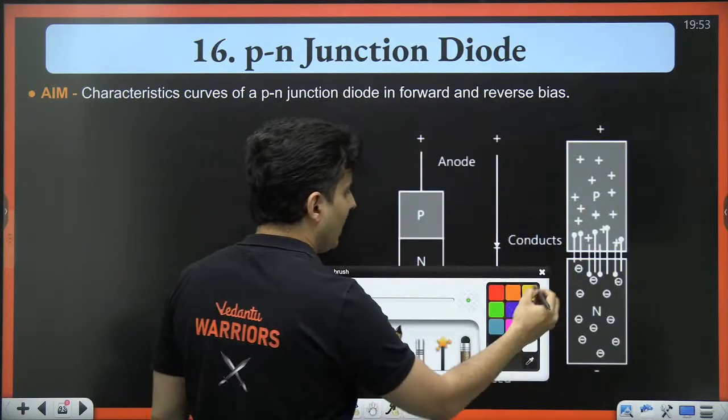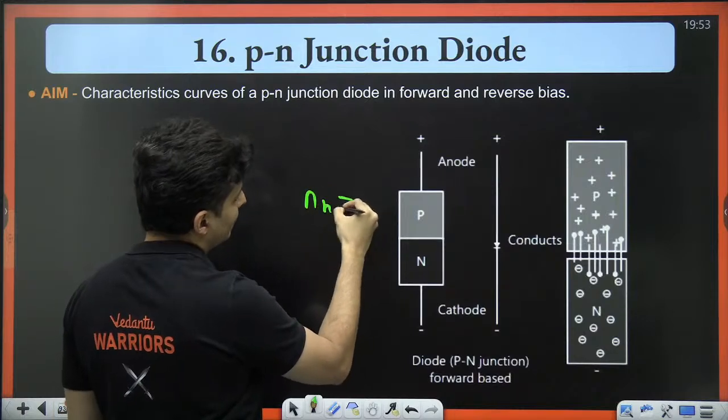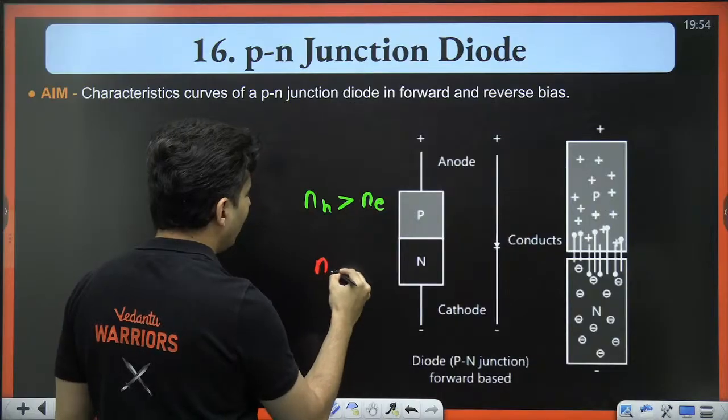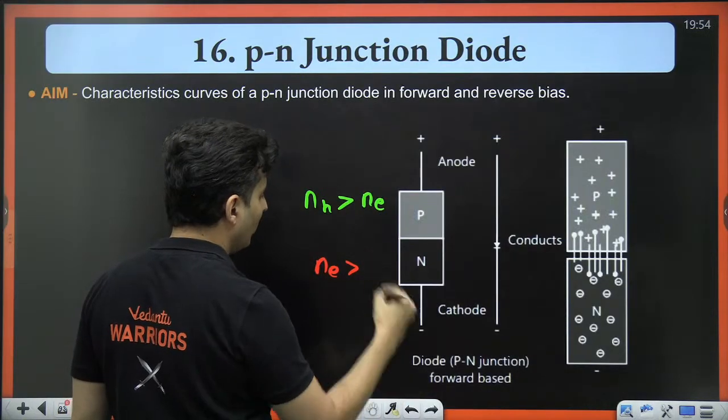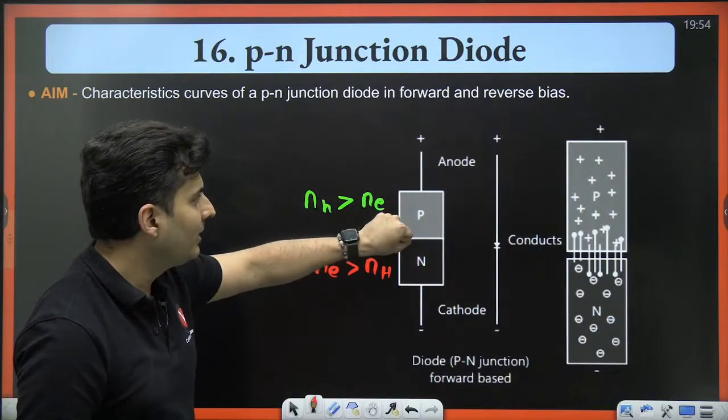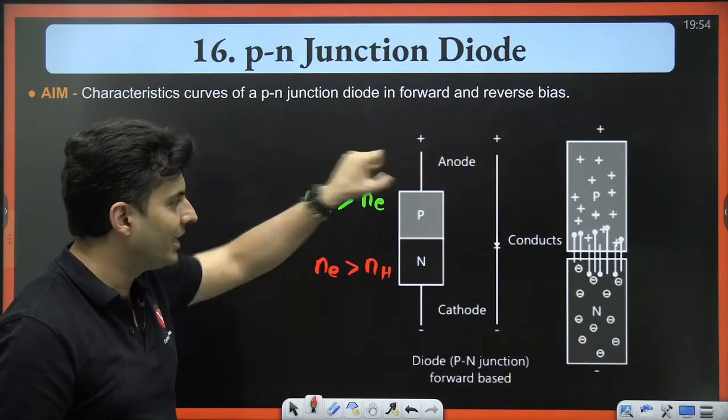The p side has more holes than electrons, and the n side has more electrons than holes, right? And then you join them together to make a p-n junction.